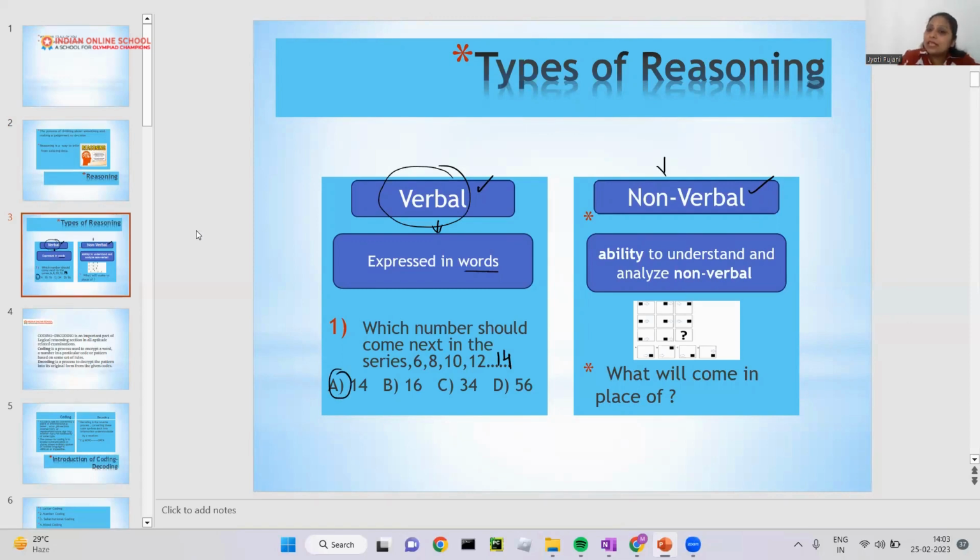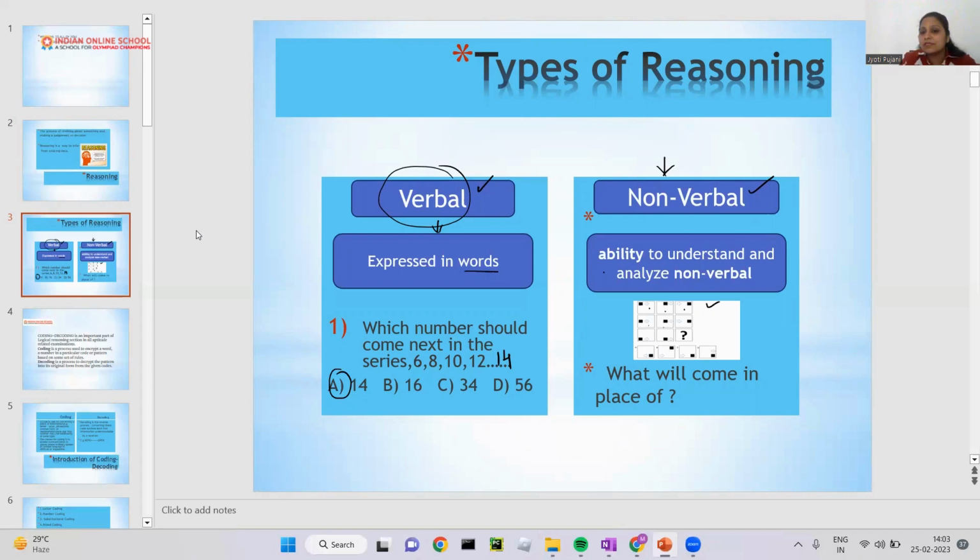Another type of reasoning is non-verbal reasoning. It is the ability to understand and analyze non-verbal material. Non-verbal means you have to visualize it. It will be in the form of pictures. If you look at this small figure, how many rectangles are there? 1, 2, 3, 4, 5, 6, 7, 8, 9. Now, 8 are given, and you have to find which one is the answer.